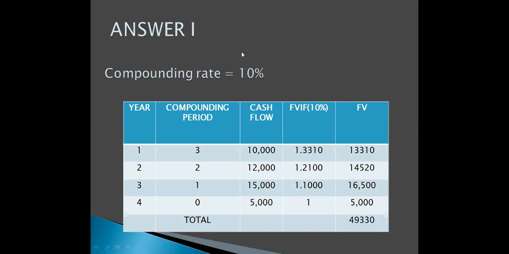Now what we'll do, for the compounding rate of 10%, we will go back to the table and we will write the corresponding future value interest factors for compounding period 3, 2, 1 and 0. Please pay attention. यहाँ पे when we are talking about future value, you will never write the future value factors for the given years. You will always have to calculate it for the compounding periods. ठीक है? So moving back to the table, we'll write the future value interest factor for 10% for the compounding period 3.